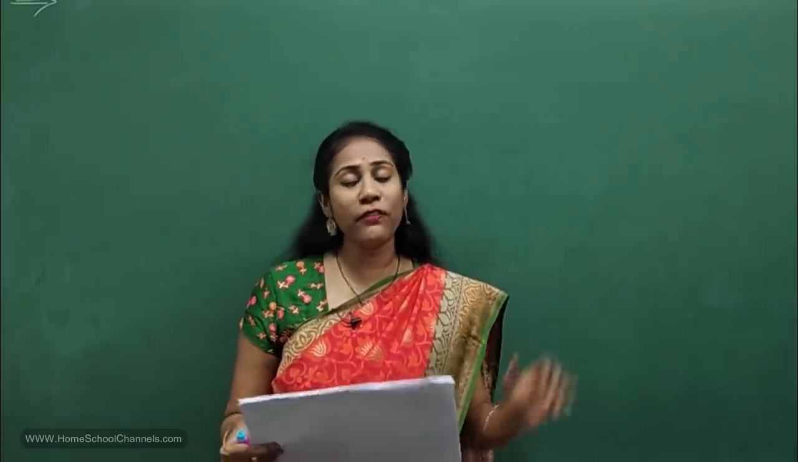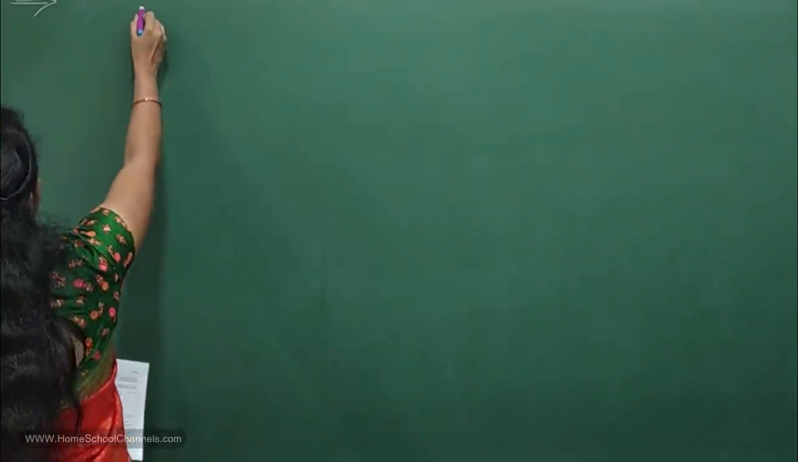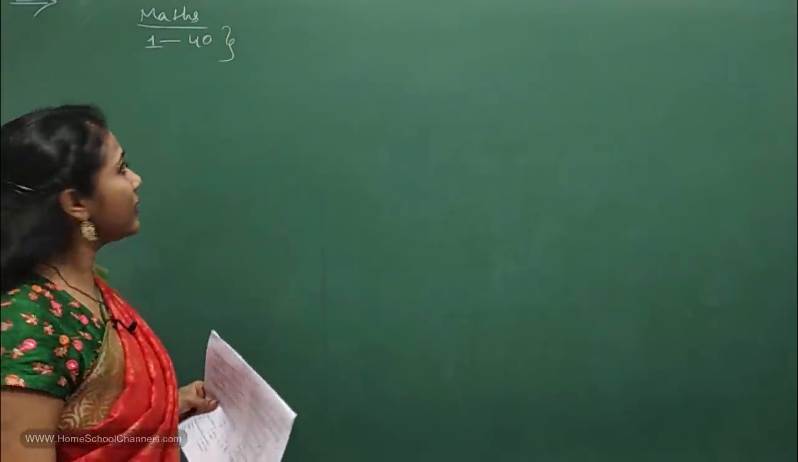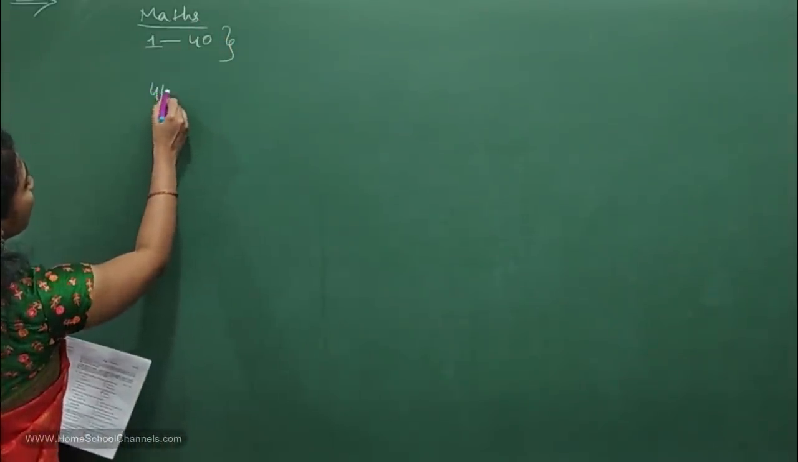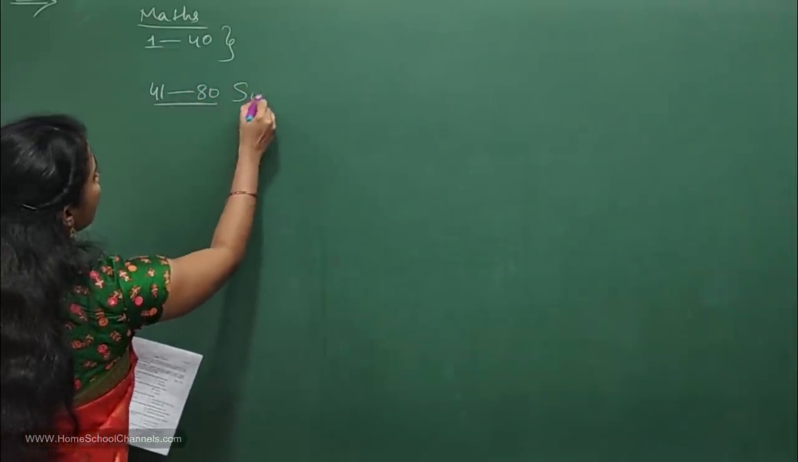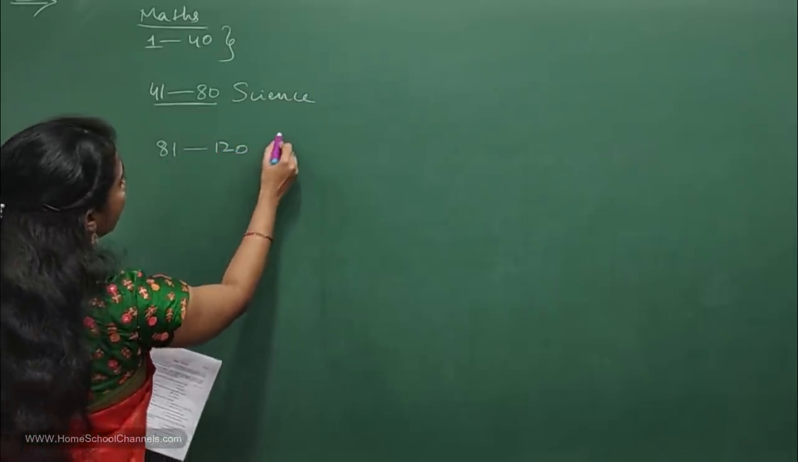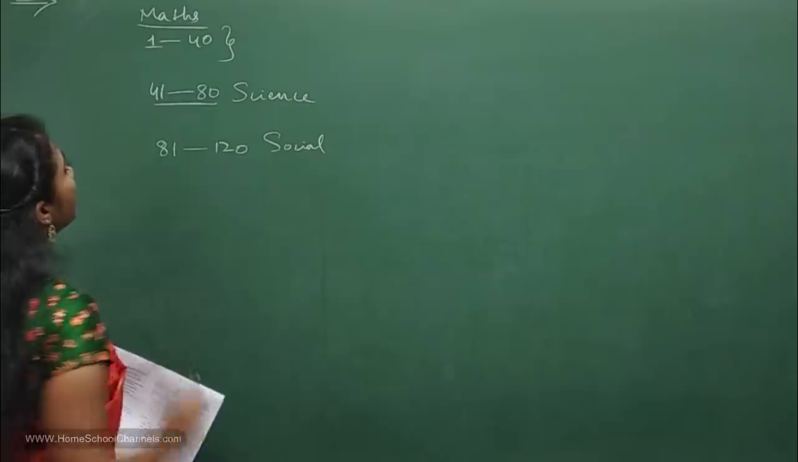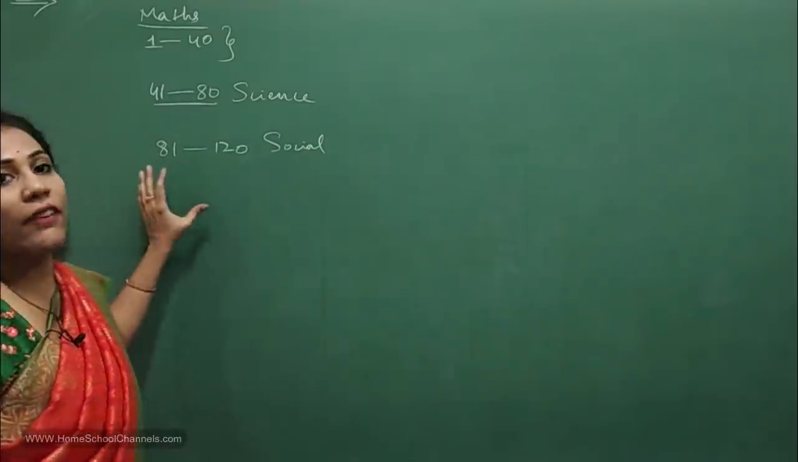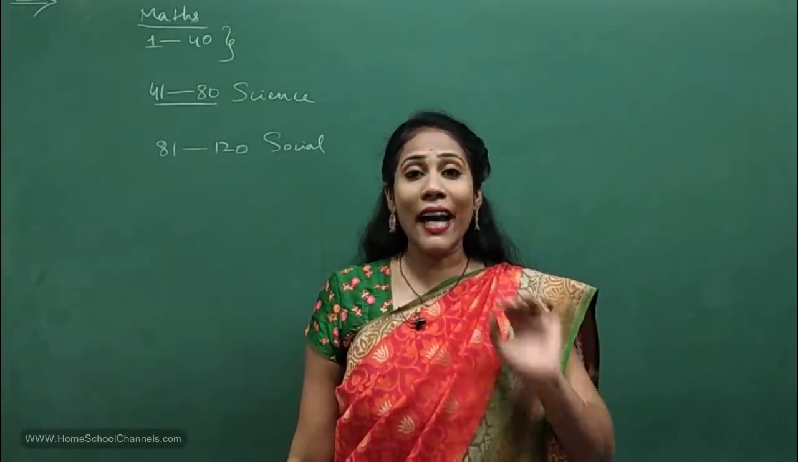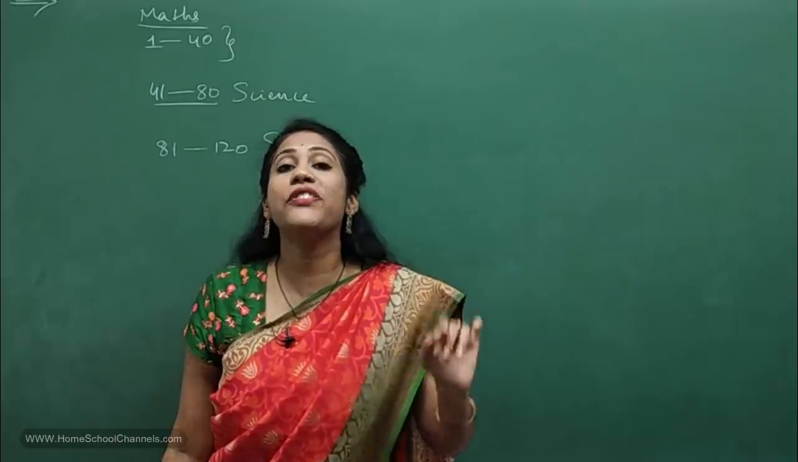First, let me tell you how the question paper is. The first subject mentioned was mathematics: questions 1 to 40 are from maths, questions 41 to 80 are from science, and questions 81 to the last question, 120, are from social. So you have 120 questions in the core subjects paper, and the time allotted for the examination is 3 hours.